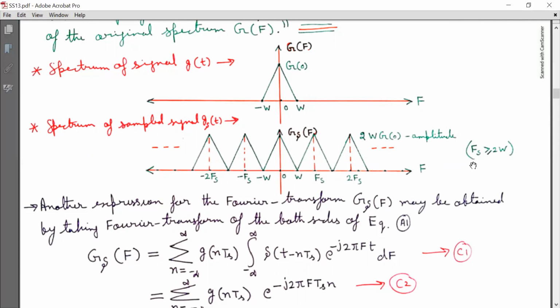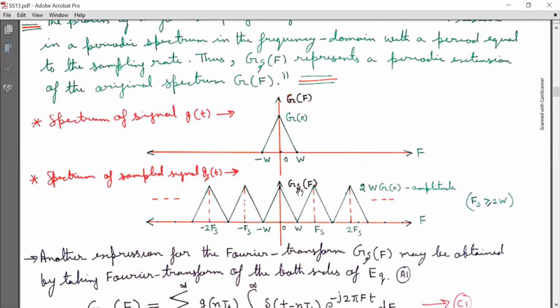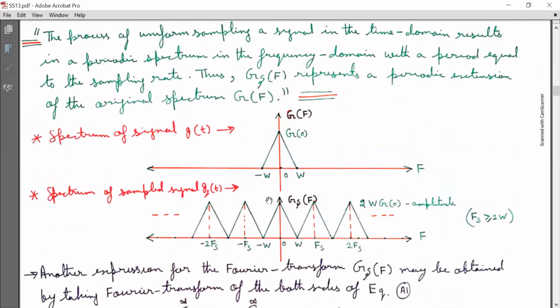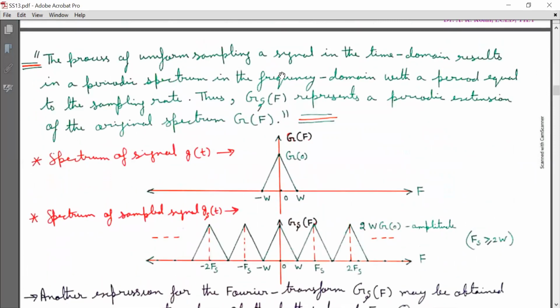And more generally, Fs is kept very high, that is, Fs is kept higher than 2W. So based on this graphical representation, it is clear that the process of uniform sampling a signal in time domain results in a periodic spectrum in frequency domain with a period equal to the sampling rate Fs.